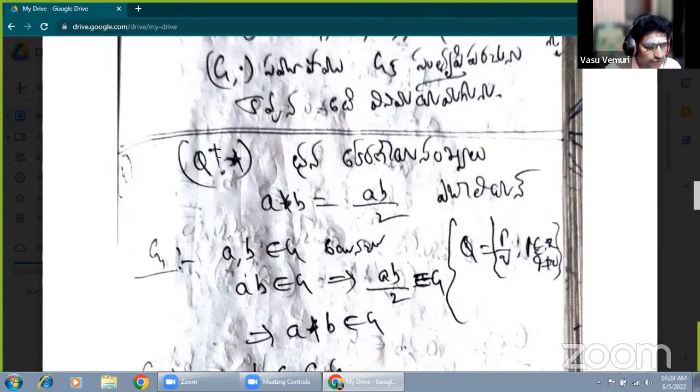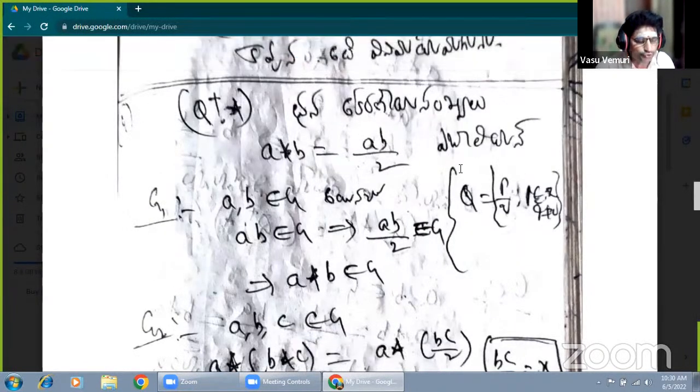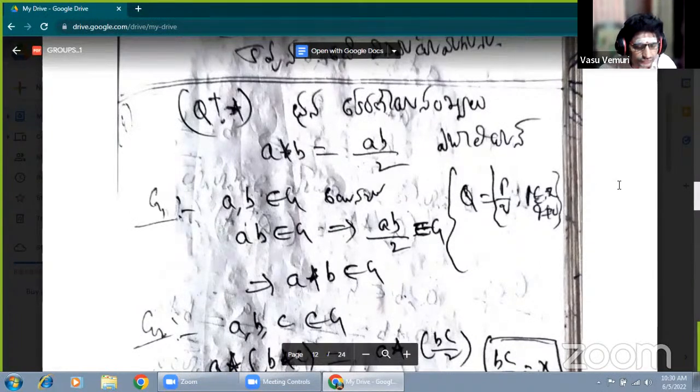Now this is the set of all positive rational numbers. Q plus means the set of all positive rational numbers under star, the binary operation. Here A star B equals AB by 2, to form an abelian group.